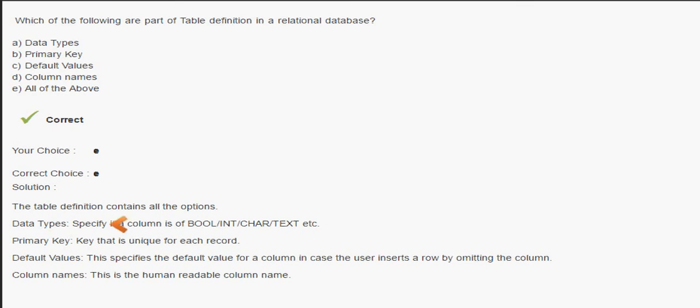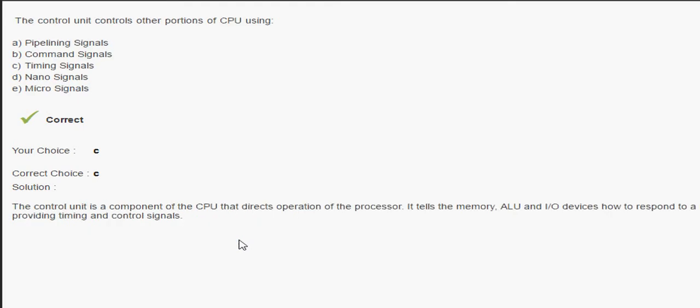Data types in DBMS are boolean, integer, character, text. Primary key is unique for each record. Default values specify the default value for a column, okay.